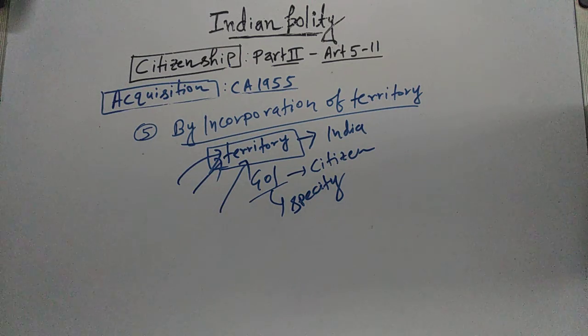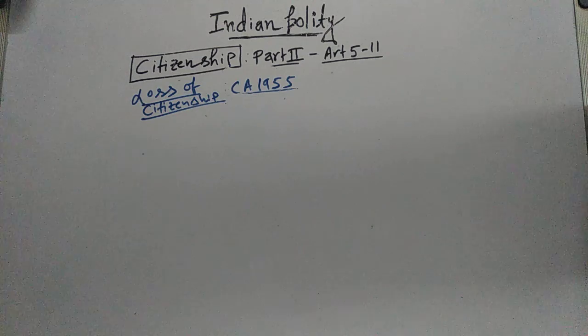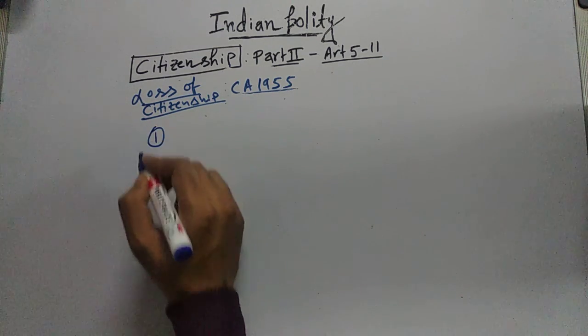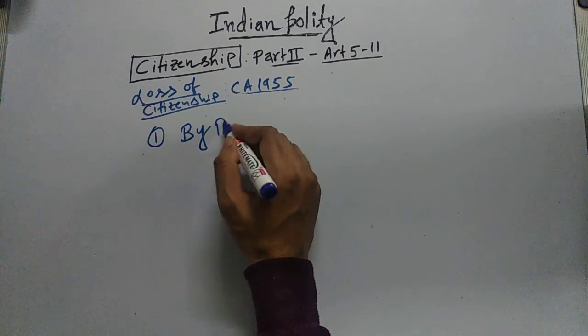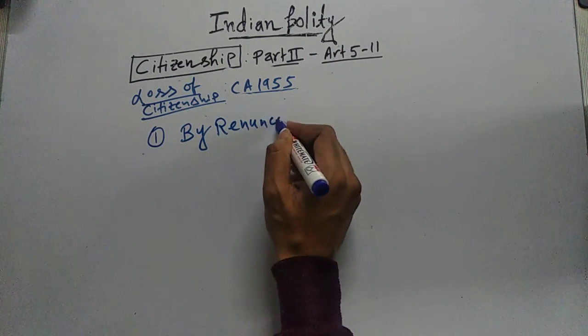Now we'll read loss of citizenship, and there are three ways by which Indian citizenship can be lost. The first way is by renunciation.